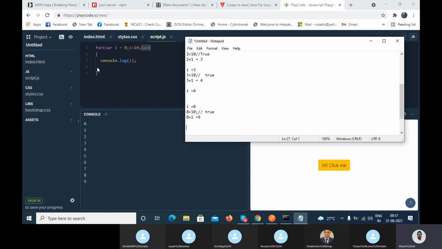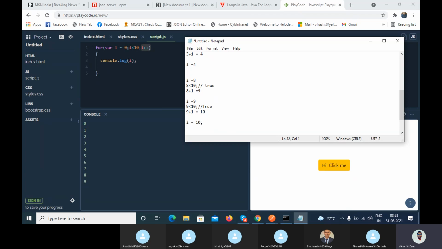Now it will quit the loop and come to the beginning. Now I value is 9. Is 9 less than 10? It is true or false? It is true, so it will come inside the loop and print the I value, that is 9. Now it will again increment the value by 1, and what is the I value now? 10. Now I value is 10.